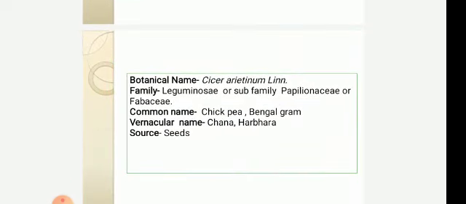First, we will see about Cicer arietinum from family Leguminosae, subfamily Papilionaceae or Fabaceae. Its common name is chickpea or Bengal gram, and vernacular name is chana or harbara. Seeds are used as a source of food. We will start to study this plant. First, we will see about the introduction.